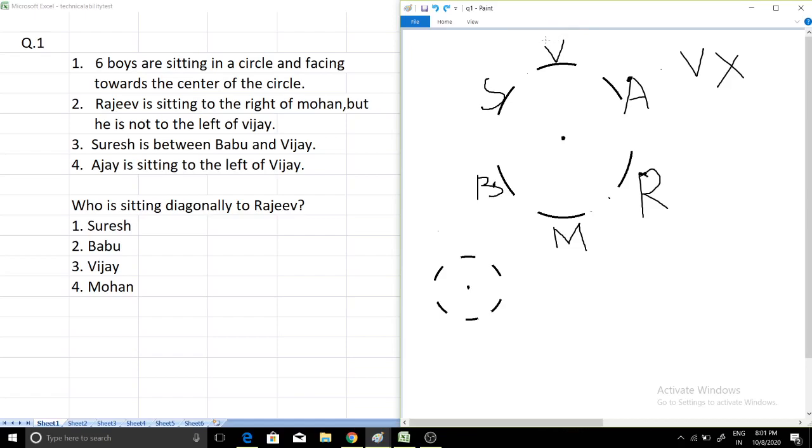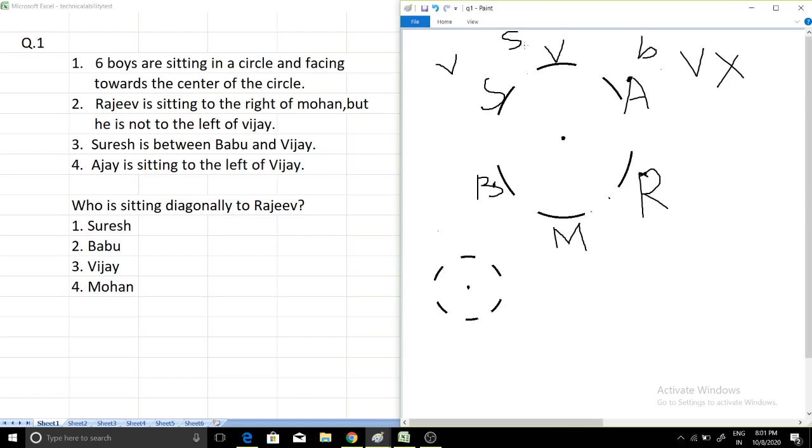But one more way you may say is that we can put Suresh here, and then Suresh is between Babu and Vijay, with Babu here and Vijay here. Let's see if it is true. So Suresh here, Babu here, and Vijay here. It might be possible, but there is one problem.